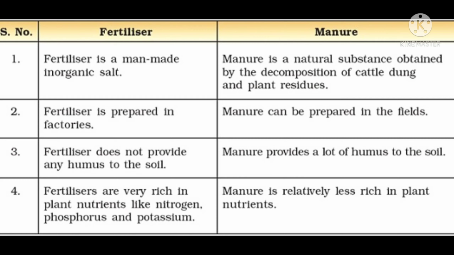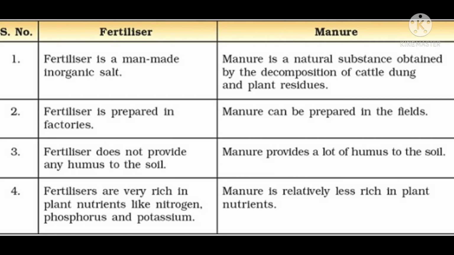It might be the waste of the human food items. So fertilizers are inorganic salts, but manure is obtained from the decomposition of cattle dung, plant residue or human food, all these things decomposed inside the soil, and after that manure is obtained.